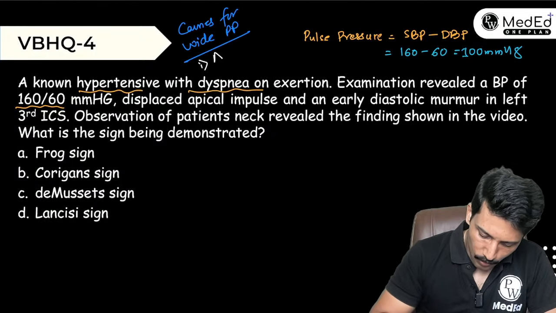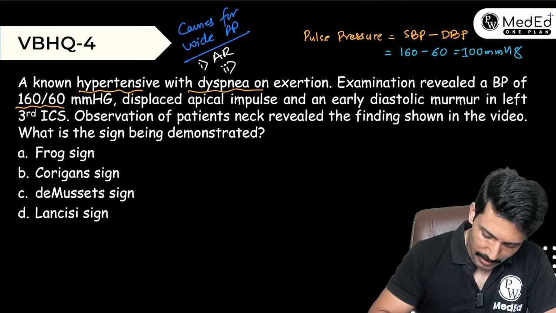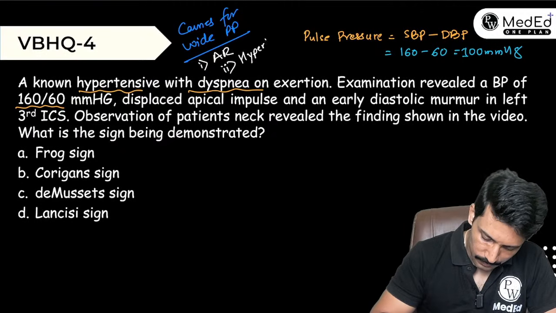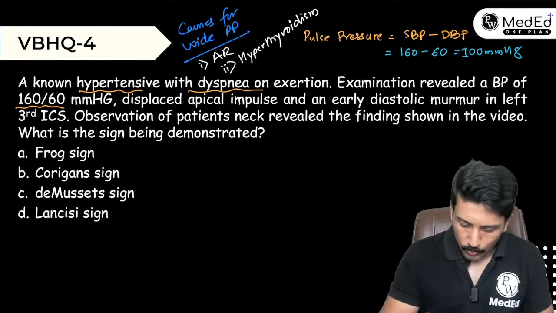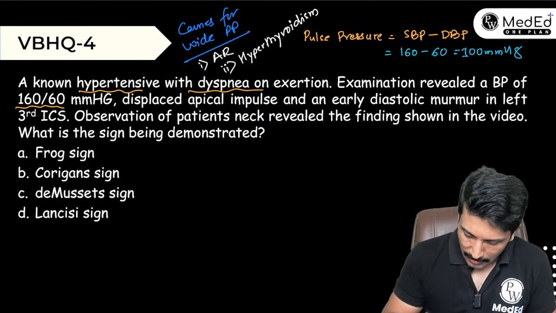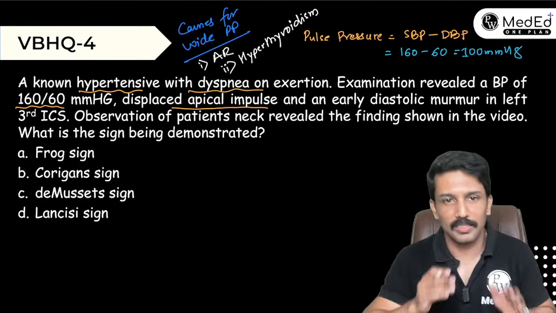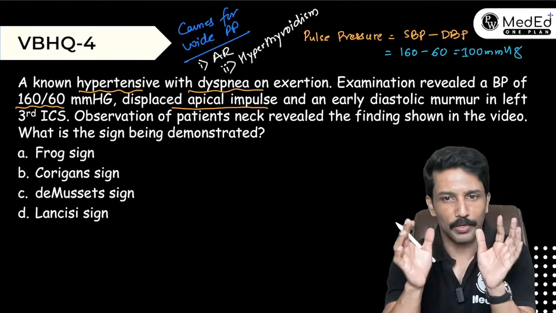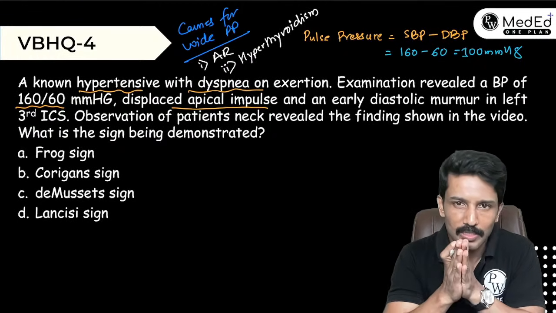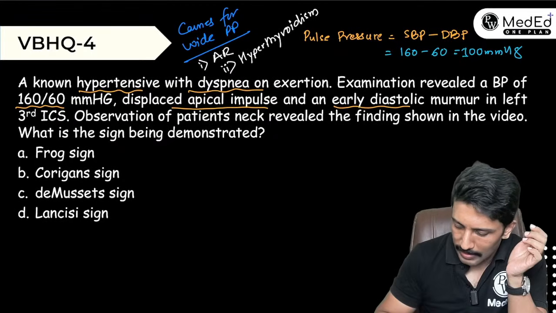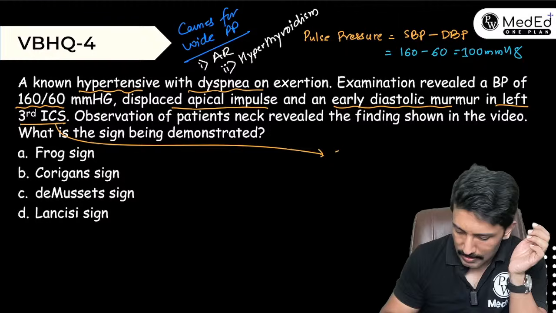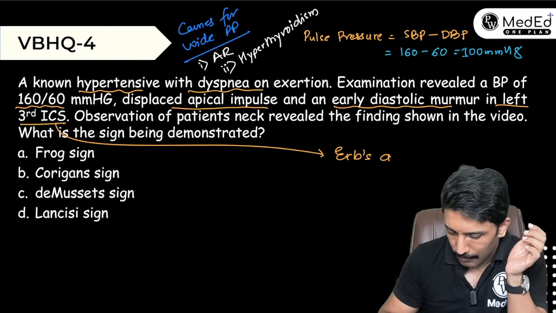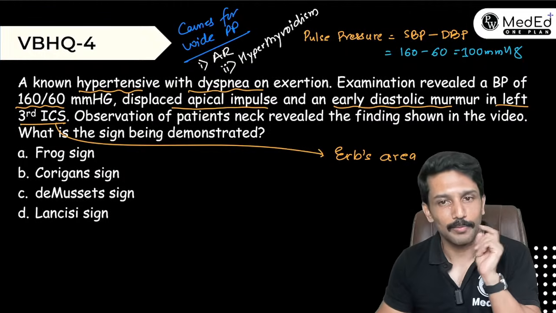First one is aortic regurgitation and the second one is hyperthyroidism. Now there is a displaced apical impulse. That means either there is eccentric LVH or left ventricular dilatation. That's why the apical impulse is displaced. Plus an early diastolic murmur in the left third intercostal space. Left third intercostal space is your Erb's area, and we use Erb's area for listening to the murmur of AR.